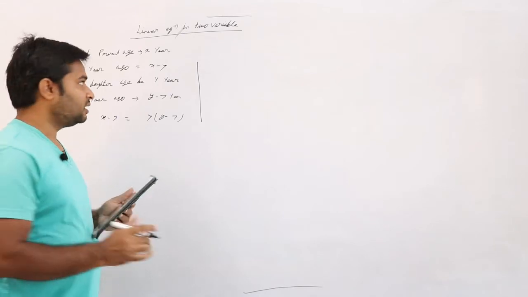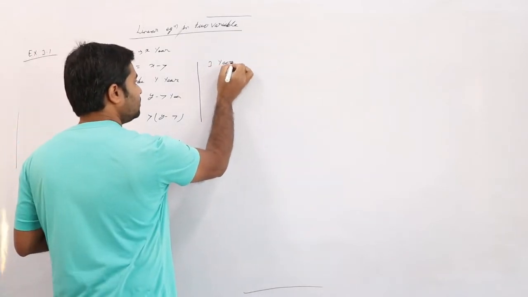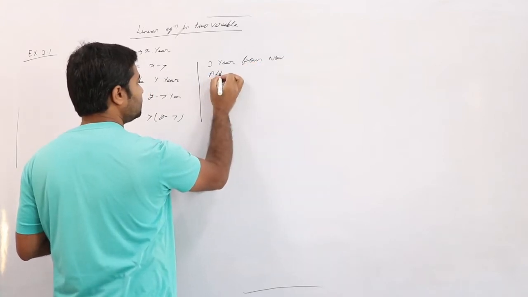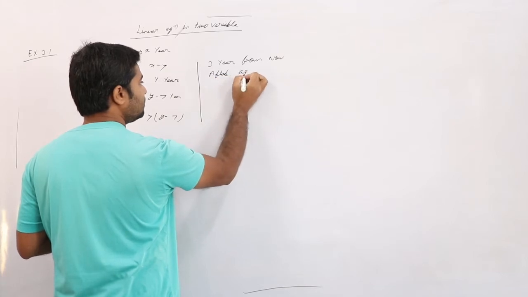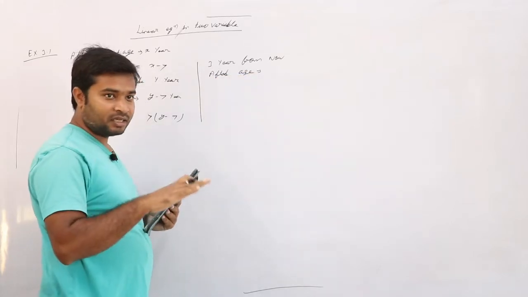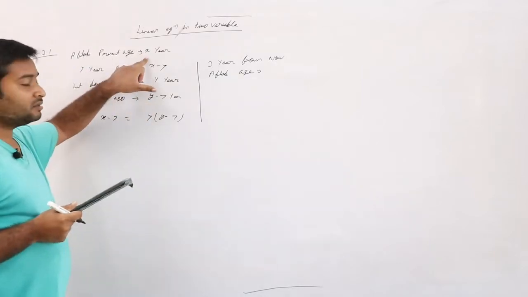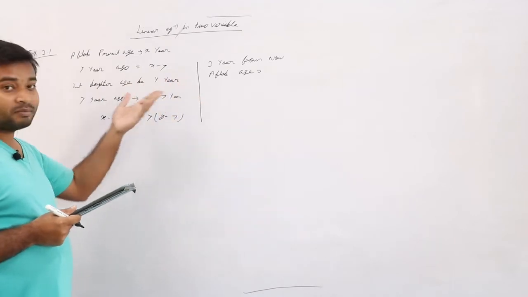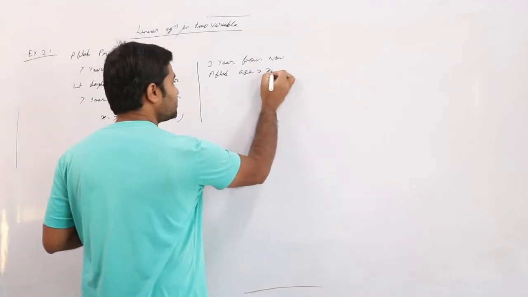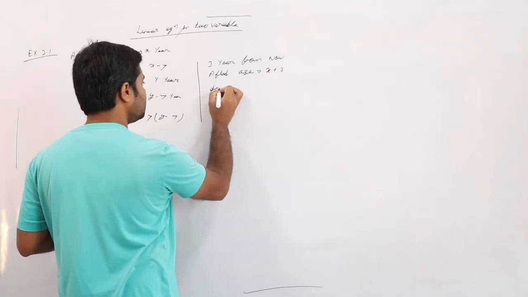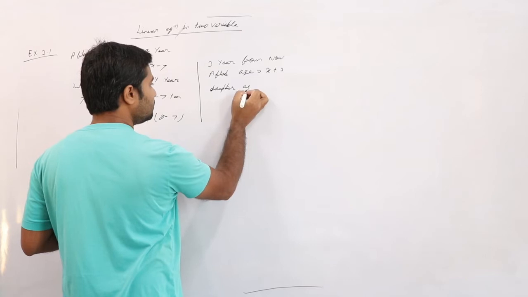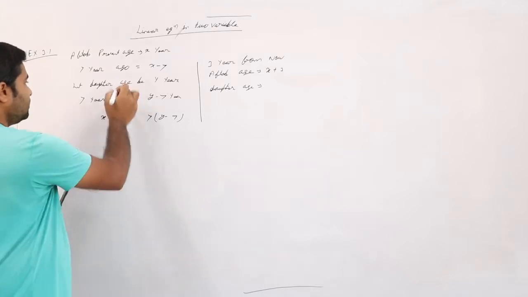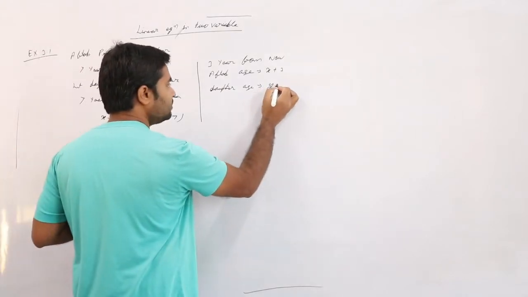Now Aftab's age is x. Three years next, the age will be x plus 3. And the daughter's age now is y, so 3 years from now it is y plus 3.